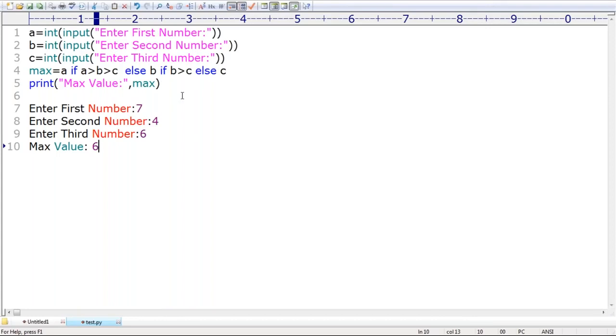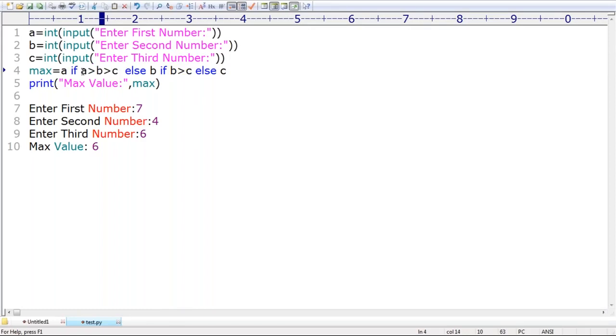Actually, what max value do we have to get? Please respond. 7. But here, what is the answer we are getting? 6. Somewhere a small problem is there. Sir, 7, 4, 6. Observe that. 7 greater than 4 is satisfied. Next, 4 greater than 6 is satisfied or not satisfied?